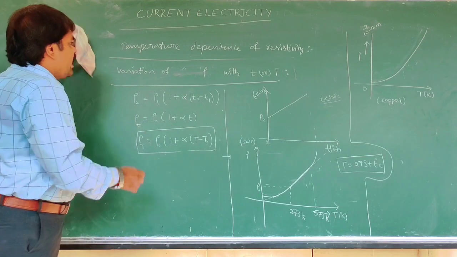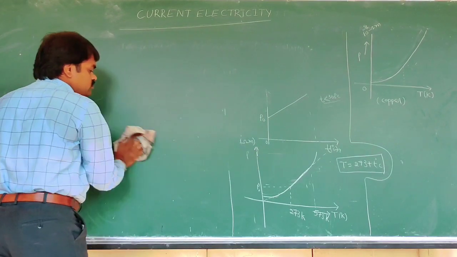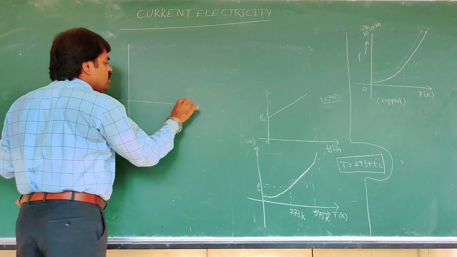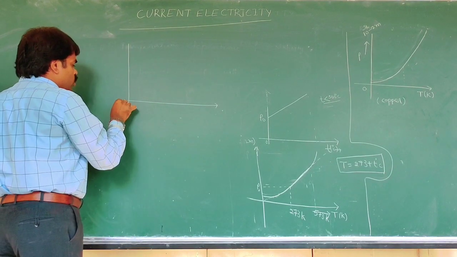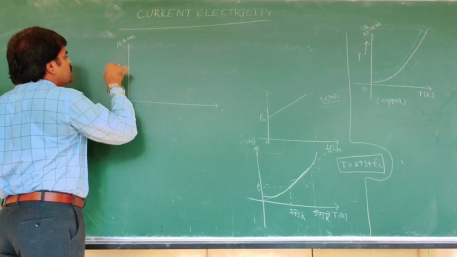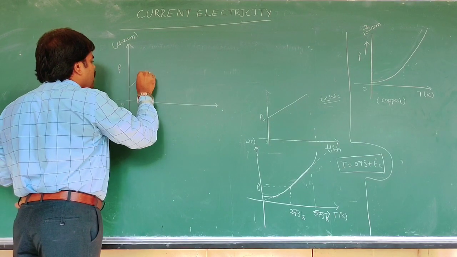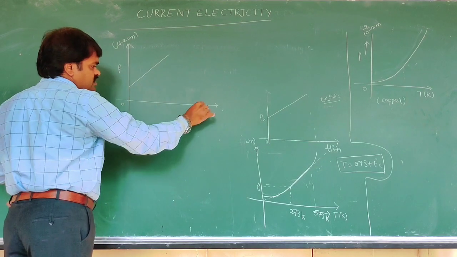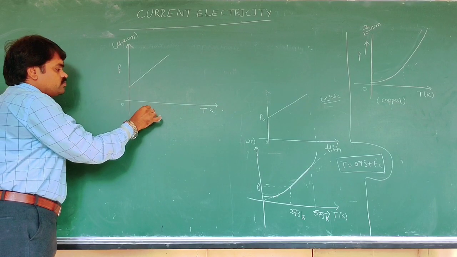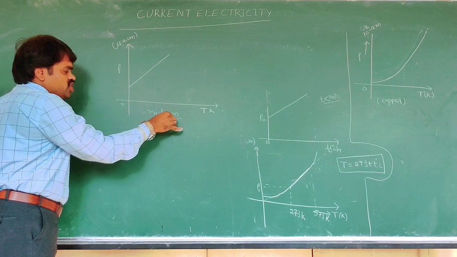Now, nichrome. We are going to discuss nichrome. For nichrome, the resistivity is in micro ohm centimeters. That is for nichrome, it is like this. This is the Kelvin scale. For nichrome, it is an alloy.